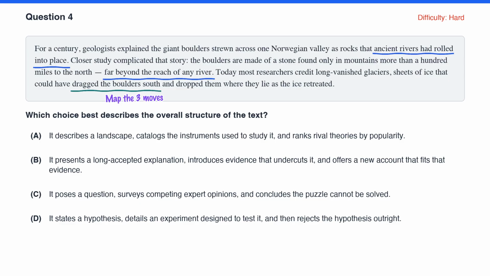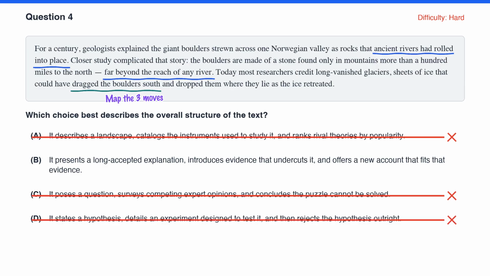Now the choices, and on structure questions you test every clause. A says it describes a landscape, catalogs the instruments used to study it, and ranks theories by popularity. No instruments, no ranking, 2 clauses invented. Knock it out. C says it poses a question, surveys competing experts, and concludes the puzzle cannot be solved. But the passage settles on glaciers, so that last clause is false. Away it goes. D says it states a hypothesis, details an experiment testing it, and rejects the hypothesis. There is no experiment, and the river idea is replaced, not tested and thrown out.